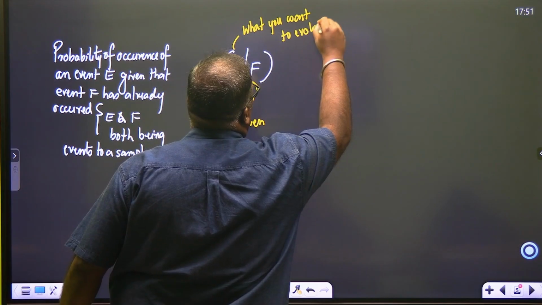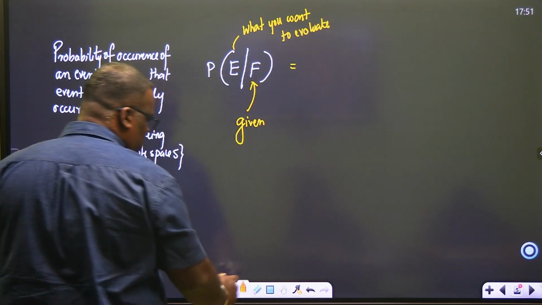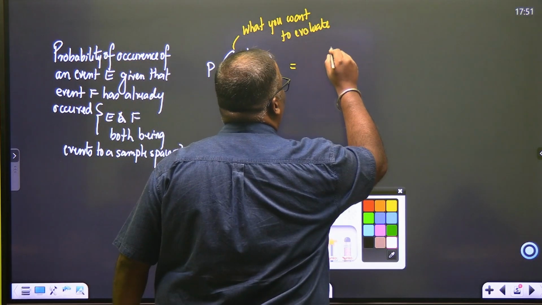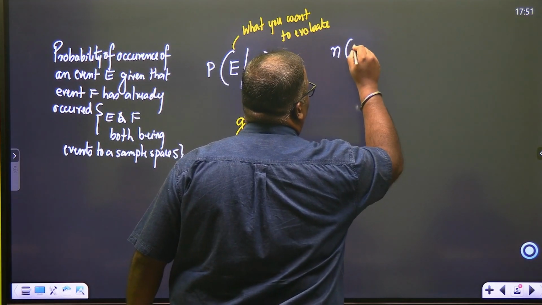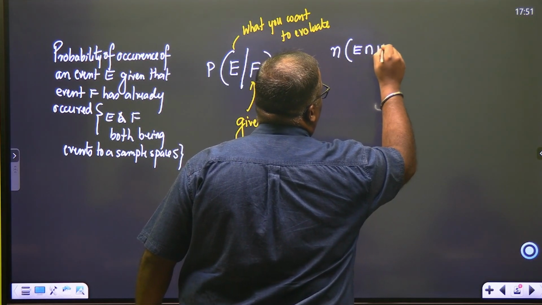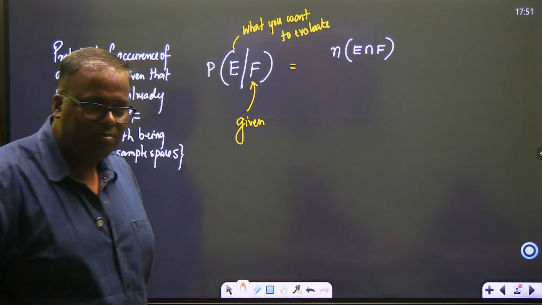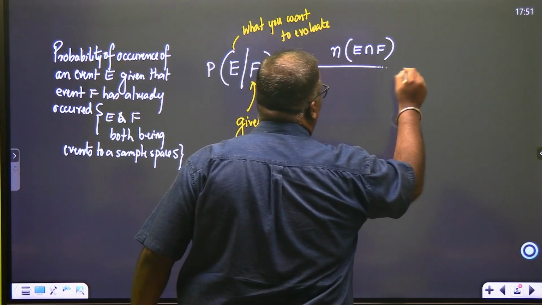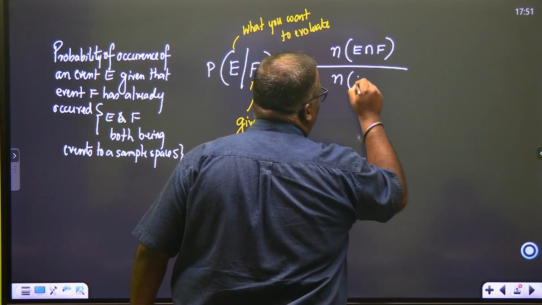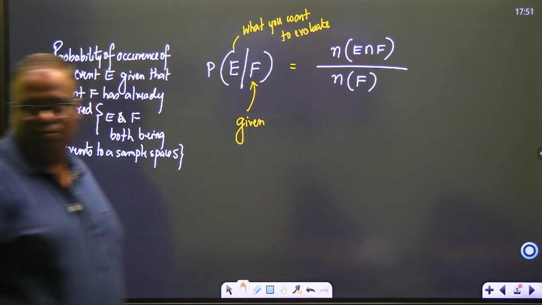Acha, how did you evaluate this just now? You said that you wanted to find out how many elements are there in the set E intersection F, is it not? And you wanted to divide it by how many elements are there in the set F. Clear?